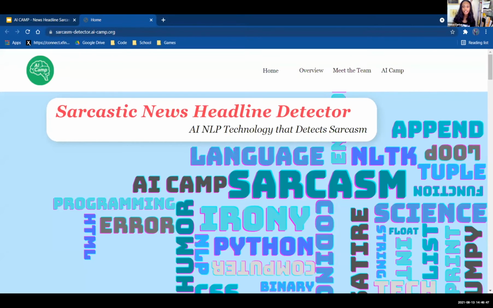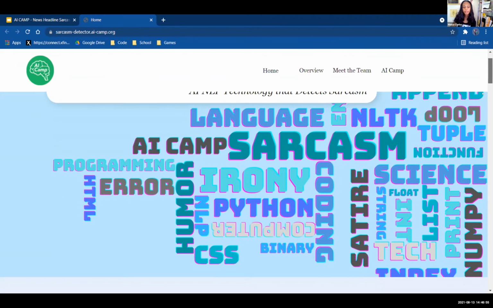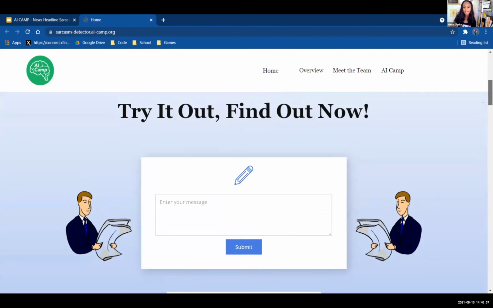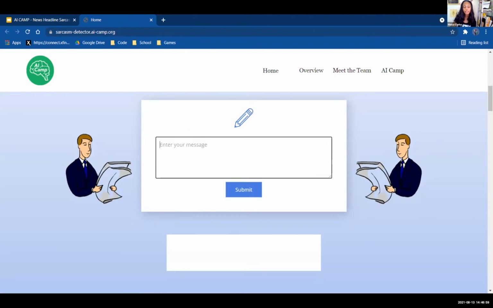So this right here is actually our official website. It's titled Sarcastic News Headline Detector. And as we scroll down, we will actually have an opportunity to try out this product ourselves. So just mention a headline and we'll detect whether or not it's sarcastic. You can either just unmute yourself and tell me it, or put it in the chat.